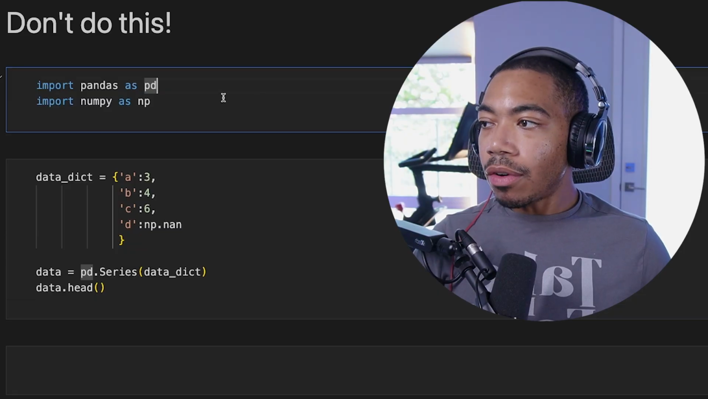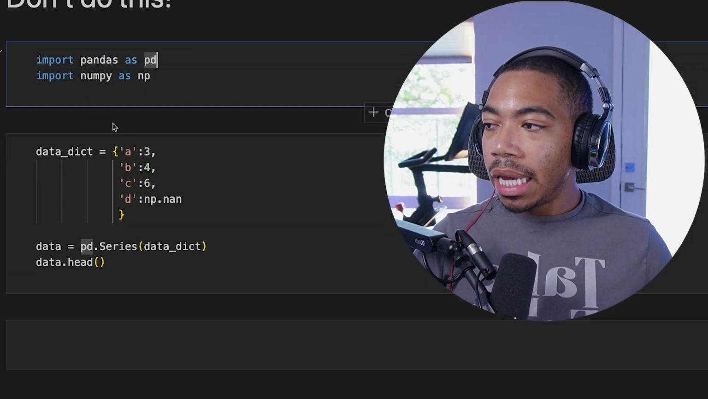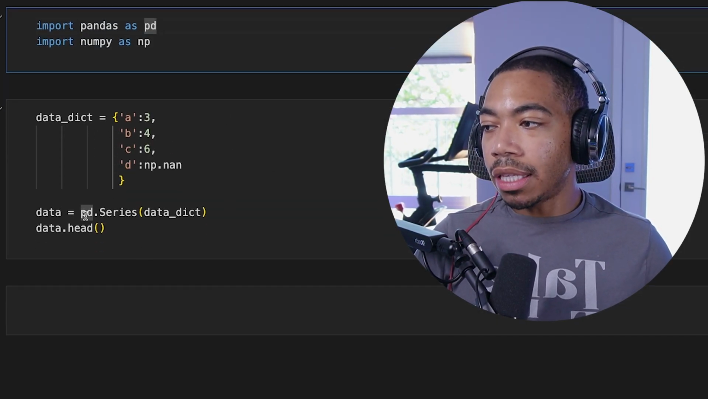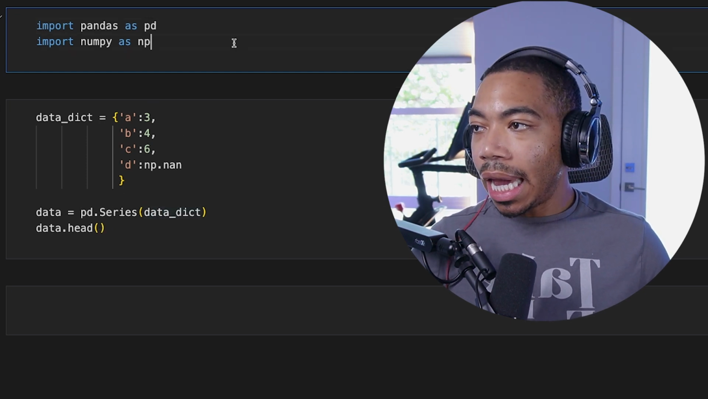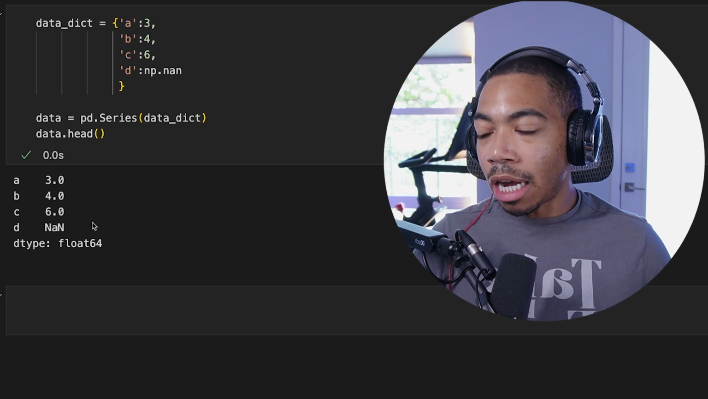Don't do this. I have a notebook here where I'm importing pandas and numpy, and I'm going to take advantage of the fact that this pandas.Series method can convert my dictionary to a data series. And when I run these two cells, I get this output here.